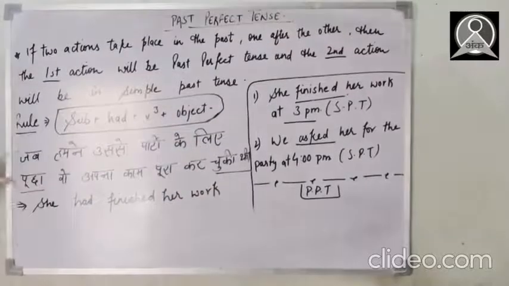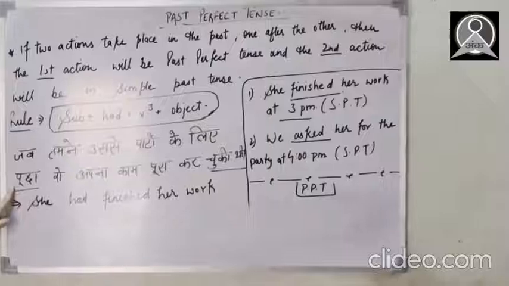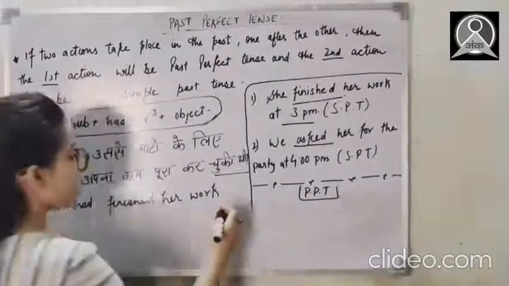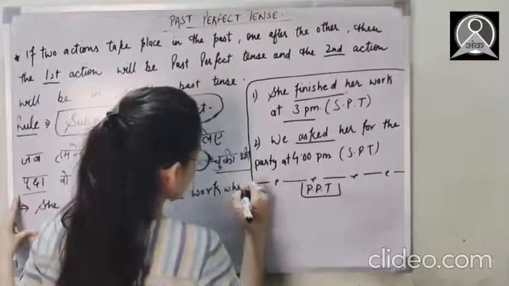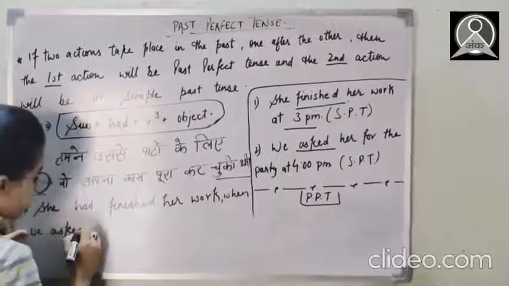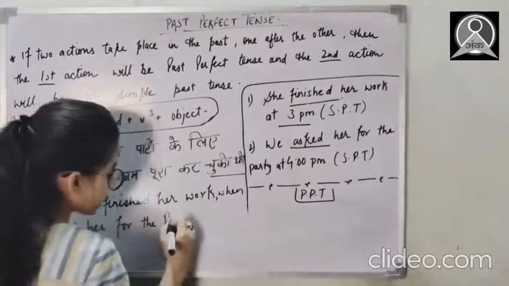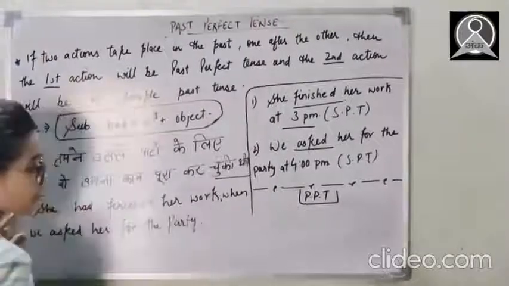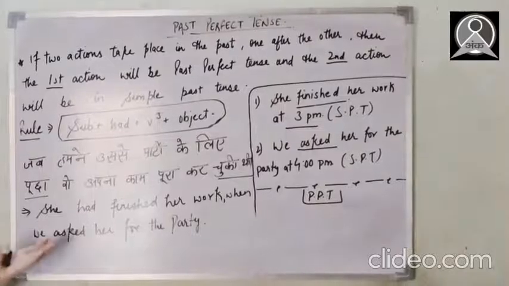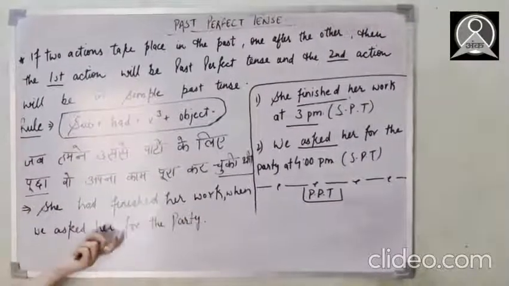Now we are coming on to the next part. जब हमने उससे पार्टी के लिए पूछा. So this is the second activity in the past, right? Firstly she finished her work. Now when we asked her for the party. I hope this is clear. She had finished her work when we asked her for the party.